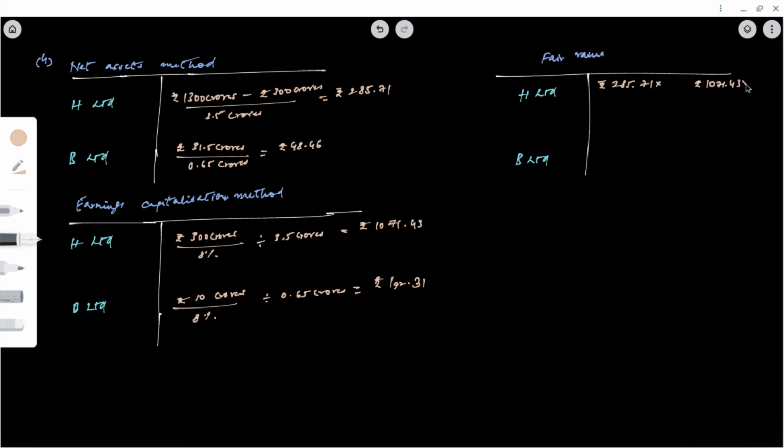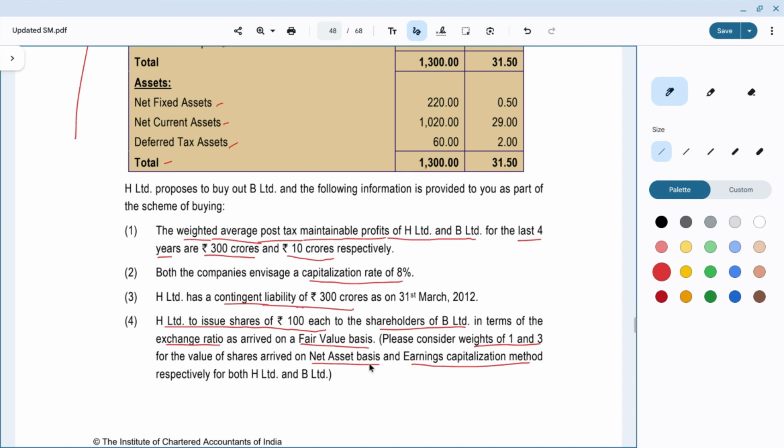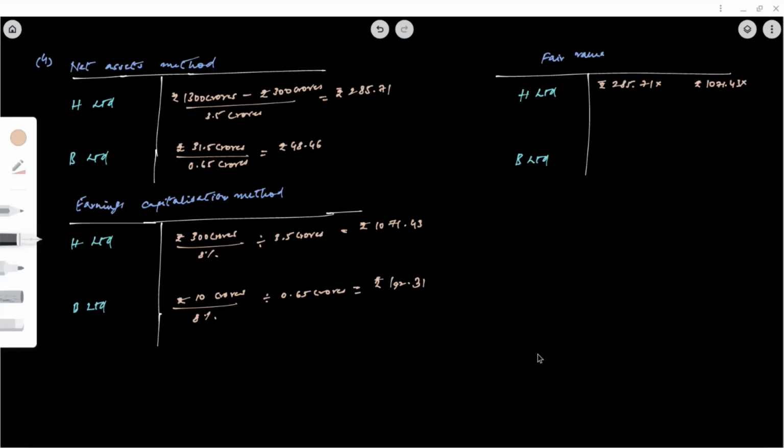So for net asset basis the weight is 1 and for earnings capitalization method it is 3, and we will divide this by 4. 1 plus 3 is 4, right? Solving this we get rupees 875.